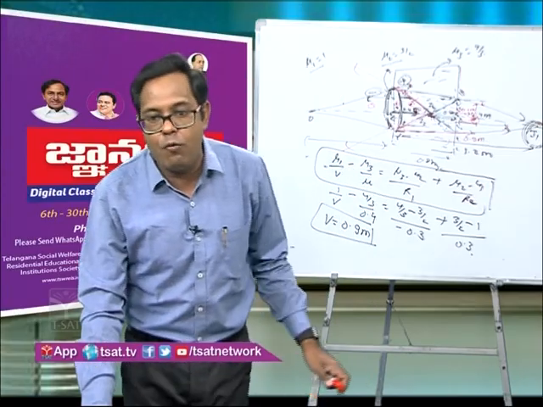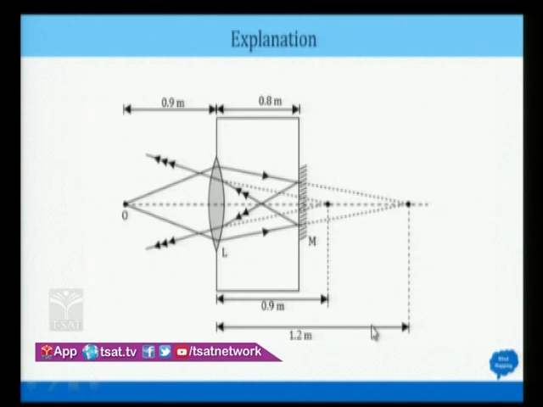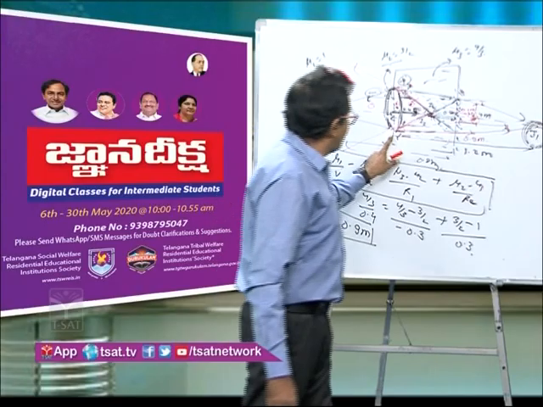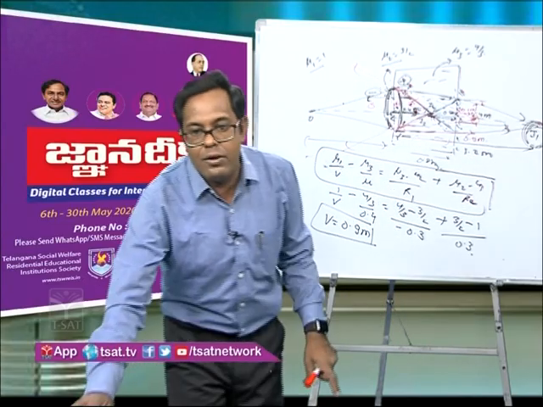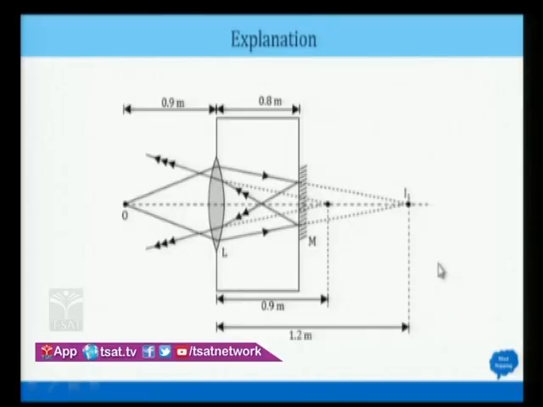If it is not clear to you, I can show you the ray diagram here. You can see this is an object. The ray is coming like this, and the ray is meeting at a distance of what we have calculated here, 1.2 meter from the lens. From here to here, 1.2 meter. This is the I1, which was at a distance of 1.2 meter. You can find it out very clearly.